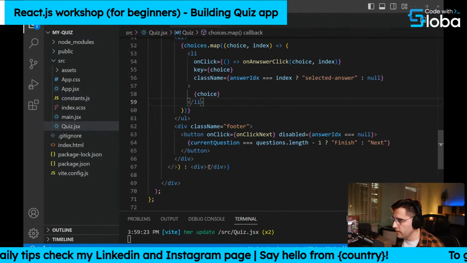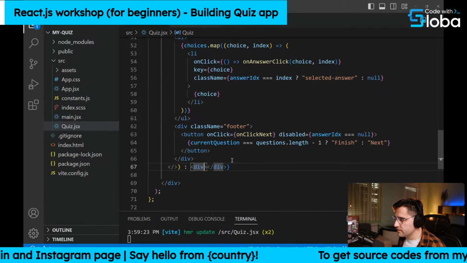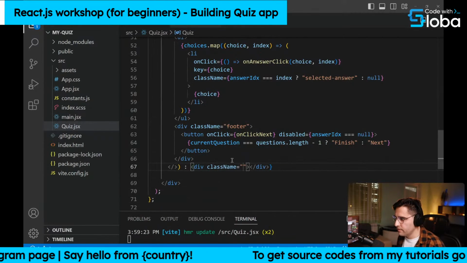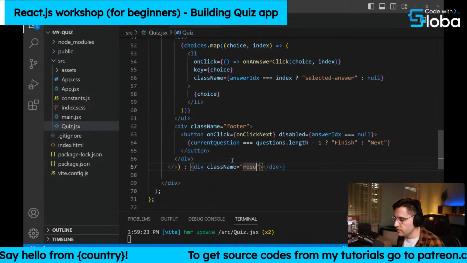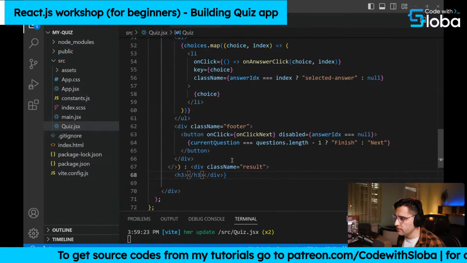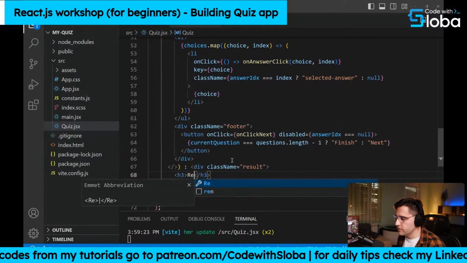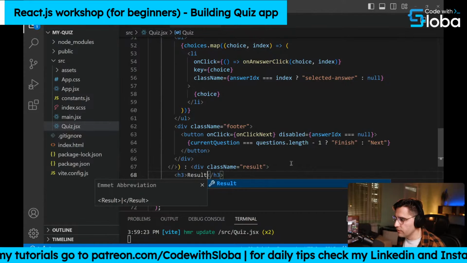Like so. And inside of this div, we're just going to show the results. So let's name this div. Let's add a class name, and it's going to be result. And here we're going to have an h3 heading, and it's going to just say result, and we're going to display all the results that we have.